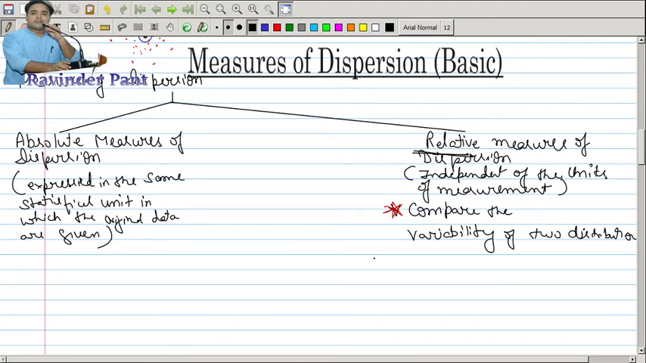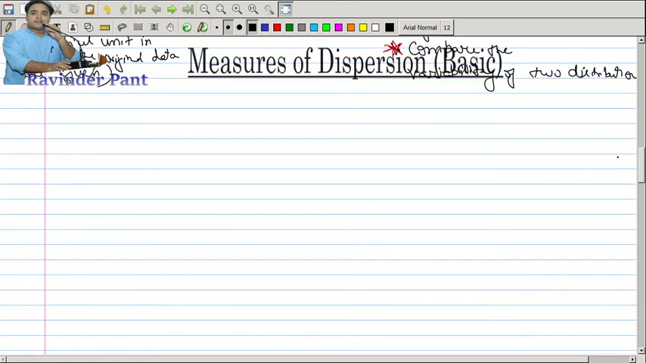So the basic division is in terms of its expression. Now let us look at a few good properties which a good measure of dispersion needs to have. What are these properties? We are going to evaluate all the measures of dispersion on the basis of these properties.